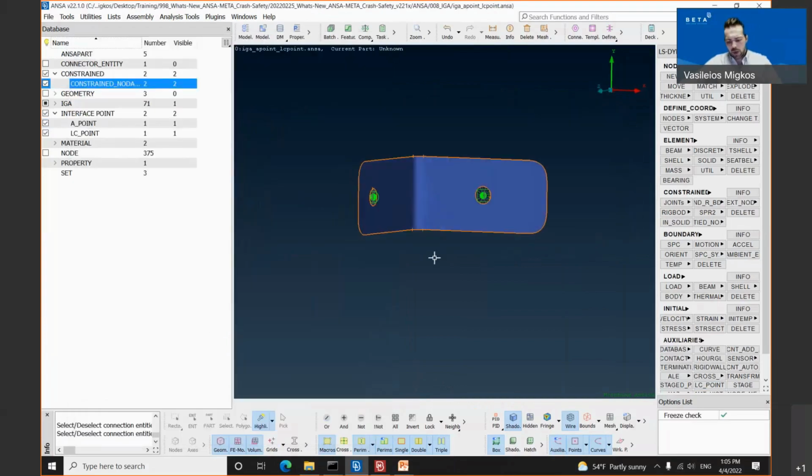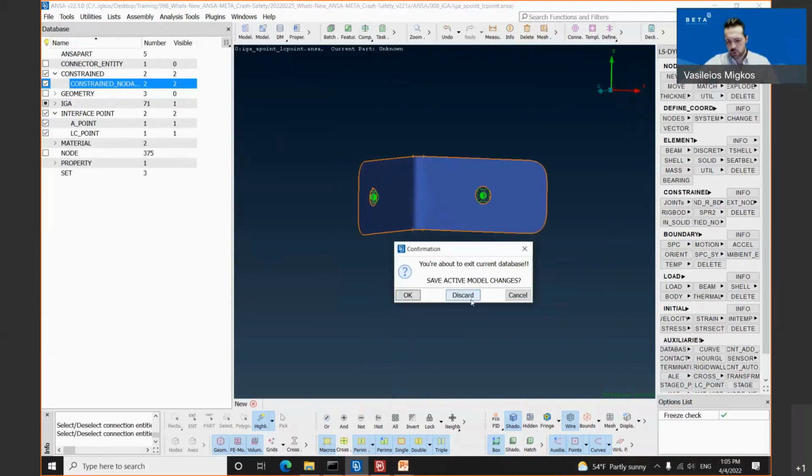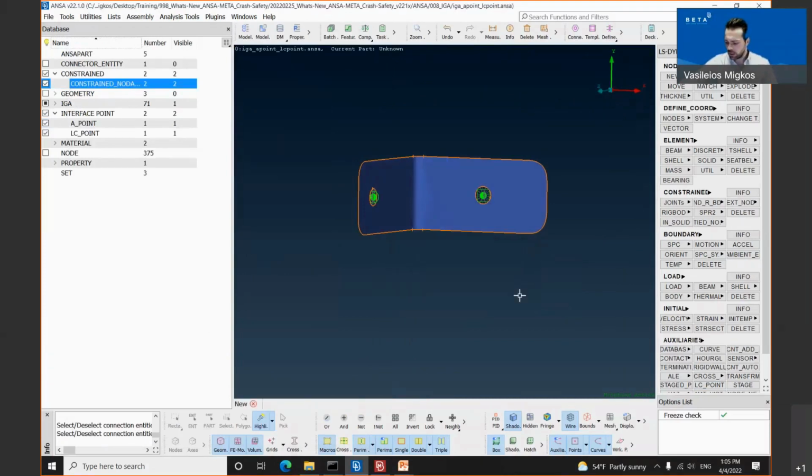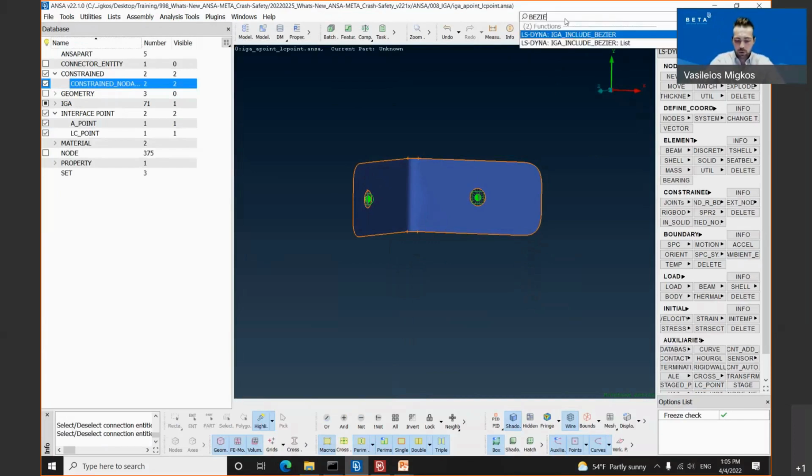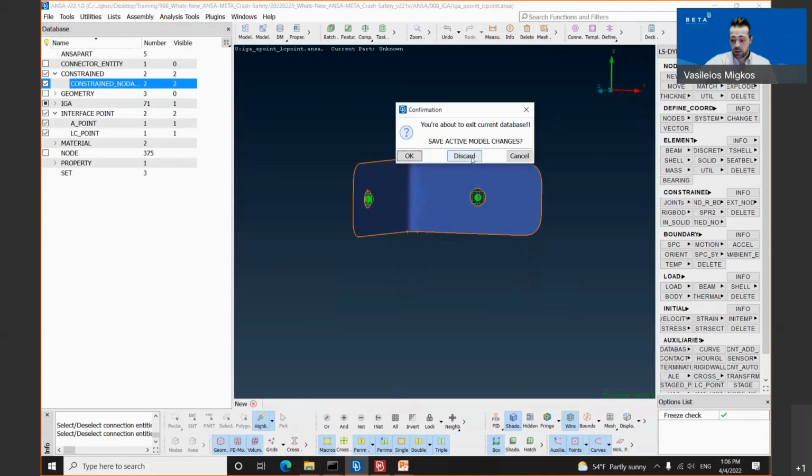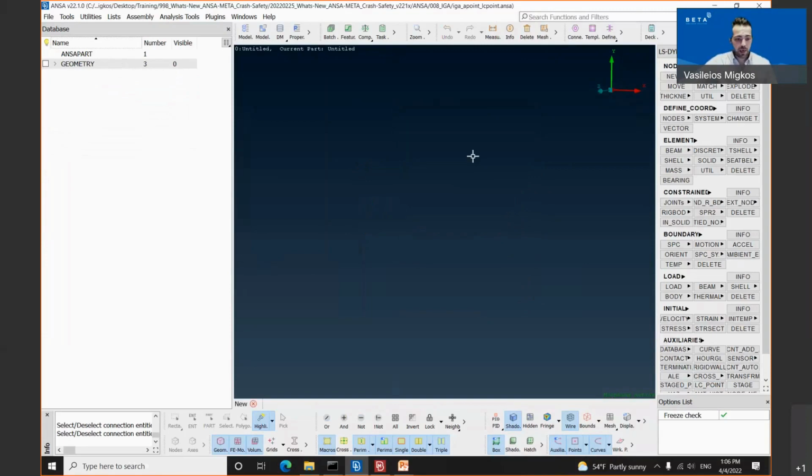Apart from these, we have also supported from version 22.1.0, for the IGA, the smooth splines using the Bezier extraction. The user can use the search function on the top right corner. If he types the word Bezier, then the option star include Bezier appears, as well as the option there a list. Last but not least, in the field of IGA, we have the ones which we have seen previously, the model data check, as well as the IGA entity checks.